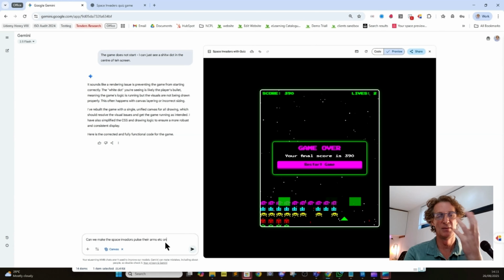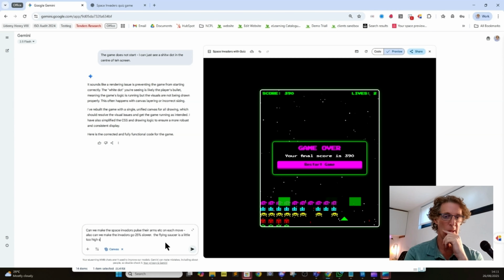The bug testing seems to be better. It's not perfect, but it seems to be better in Gemini than ChatGPT. The development of the game in the first place works better in ChatGPT. And the look and the feel is nicer than in ChatGPT 5. So